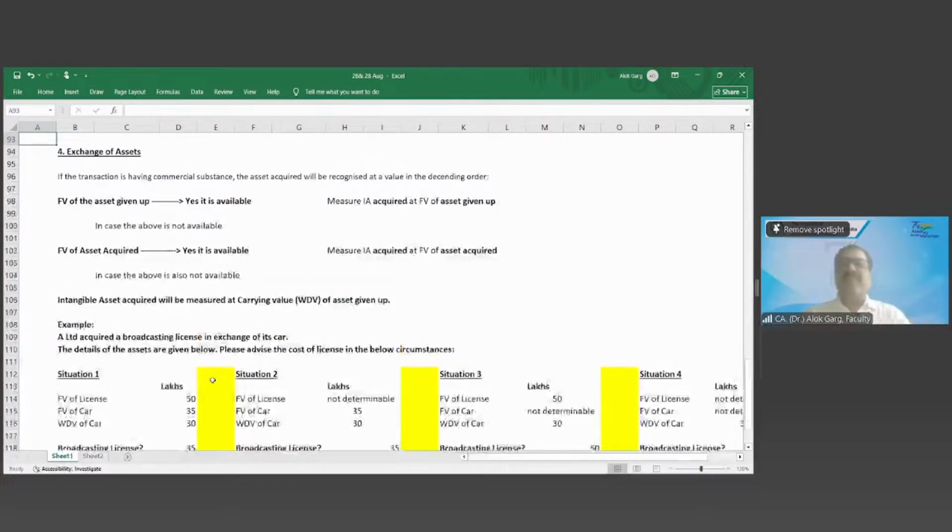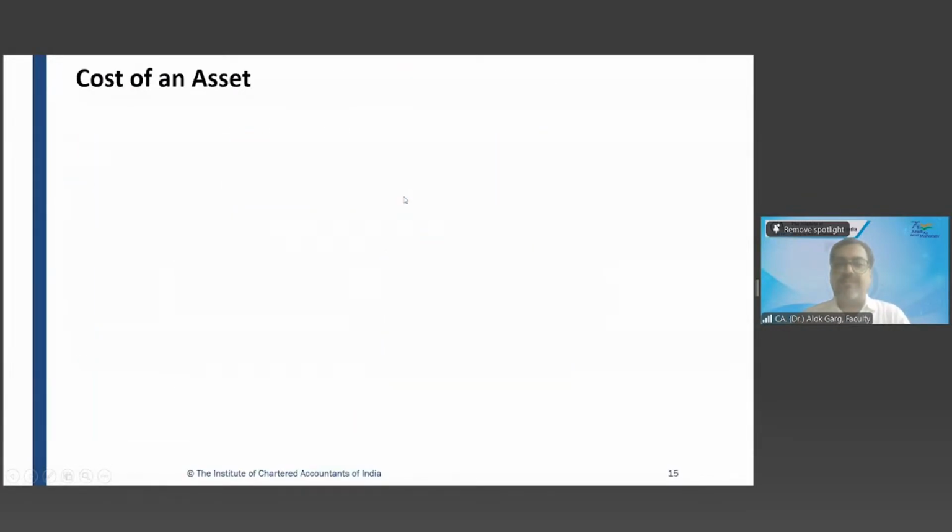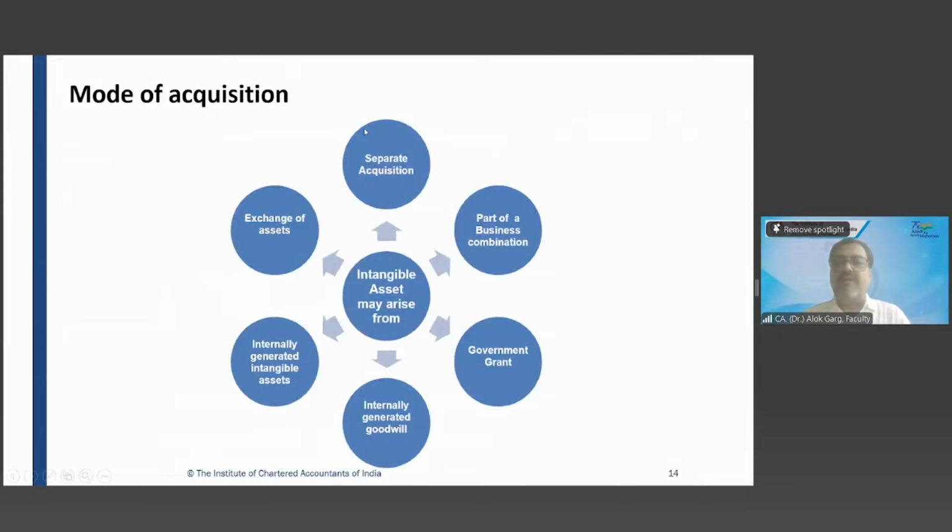So friends, we have covered two concepts in initial measurement. We have covered separate acquisition, which is at cost, and we also covered exchange of asset. We also covered deferred payment credit. Now come to the part of a business combination.